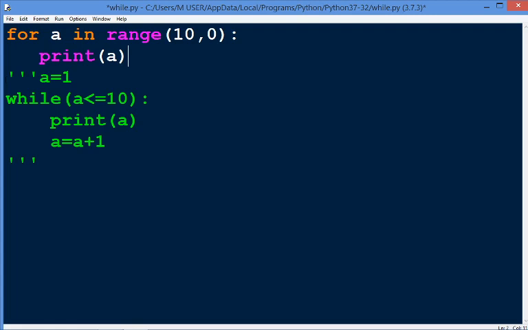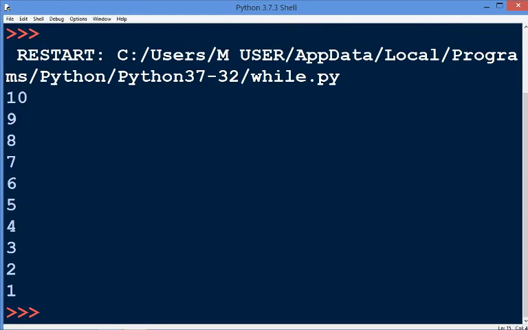Now when we save and run this program, one thing you have to enter here is the step value. If your series is a decrement series, then you need to give a negative step value, because you want to print values in decrement. We want to print the number series 10, 9, 8, therefore the step value is 1, that is minus 1. Now when we save and run, we will get our result, that is 10 to 1.